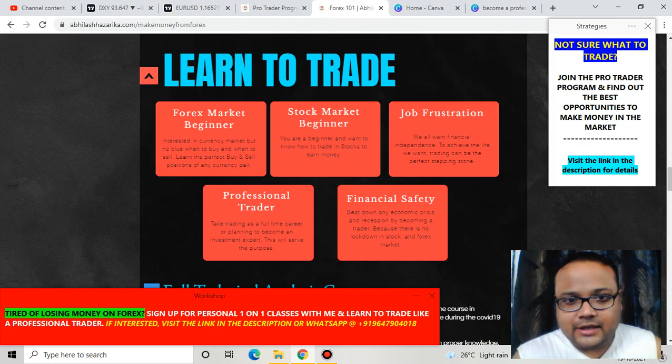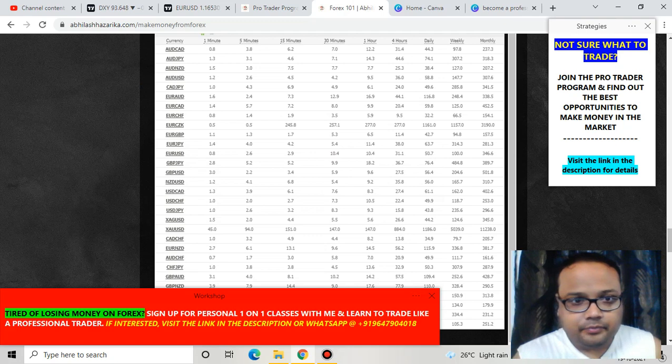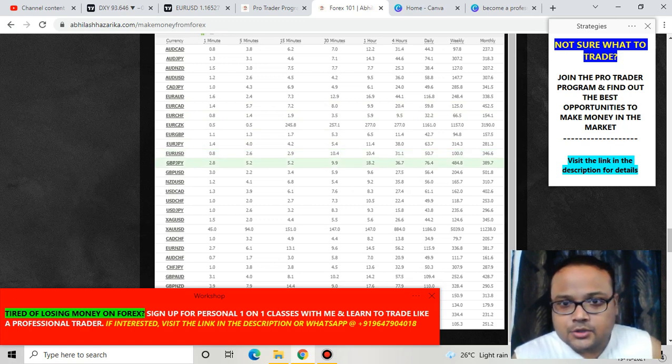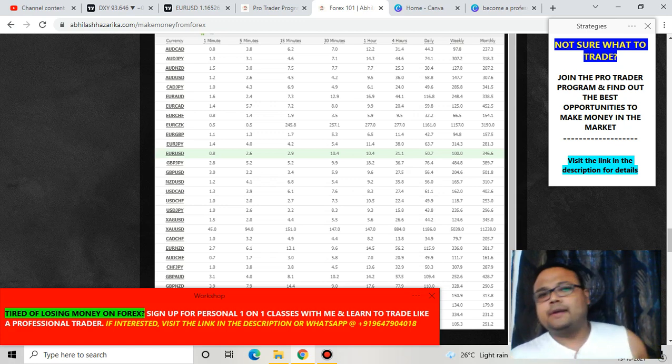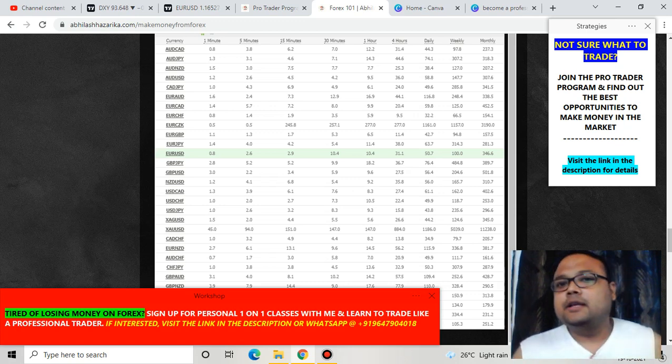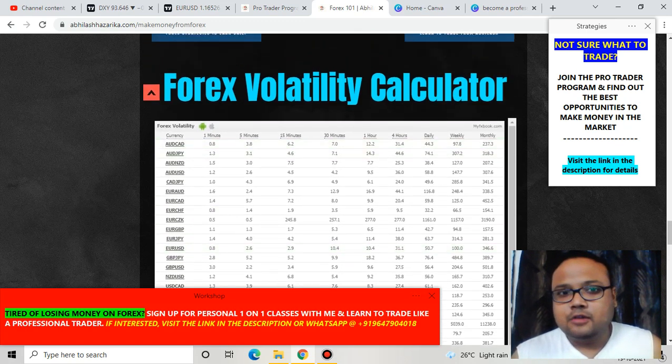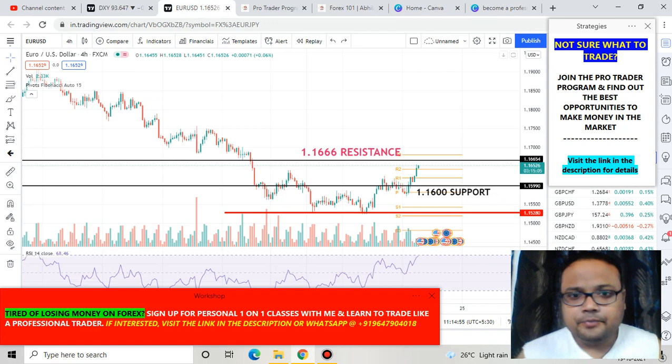If we go to the Forex volatility calculator here, this is the Forex volatility calculator. Let's find out Euro USD. Yeah, see Euro USD. So right now we have got 10 pips movement in the 30 minutes chart. In the 1 hour chart you can expect a movement of 10 pips, but in the 4 hours you can expect a movement of 31 pips, and in the daily time frame you can expect a movement of 50 pips on the chart of Euro USD. This is the volatility calculator. Okay, so you can also find out for the other pairs as well.